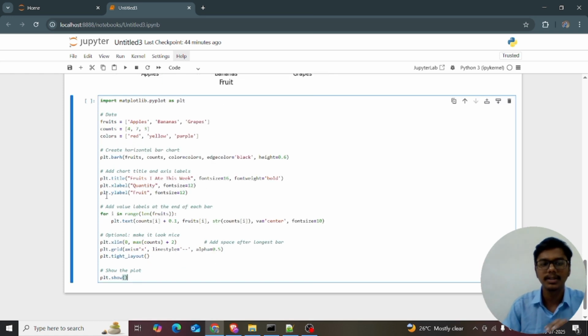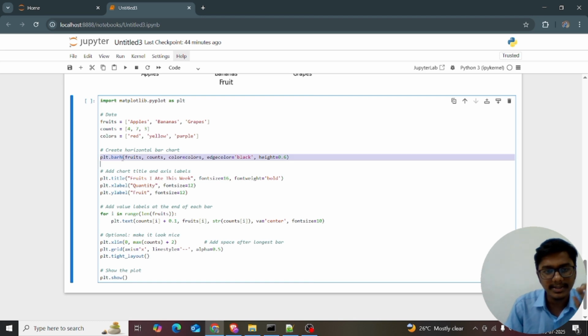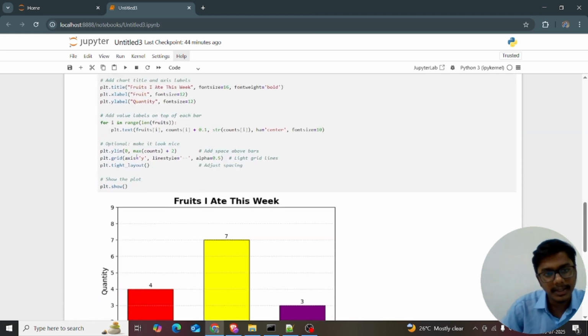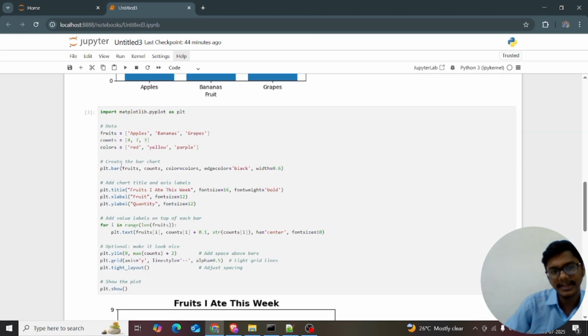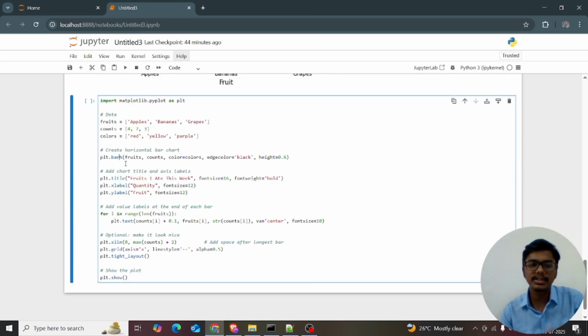So in the bar plot, there is one letter that changes everything: the letter H. If we want the bar chart, it's plt.bar. If we want the horizontal bar, it's plt.barh. The single letter H switches the entire plot from vertical to horizontal.